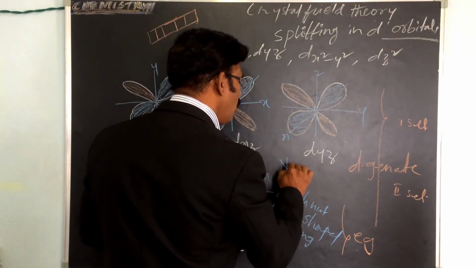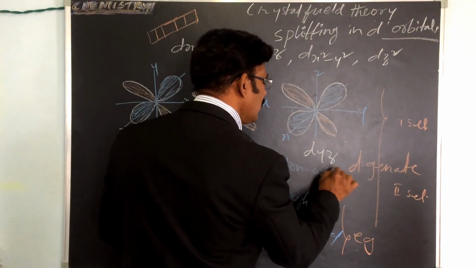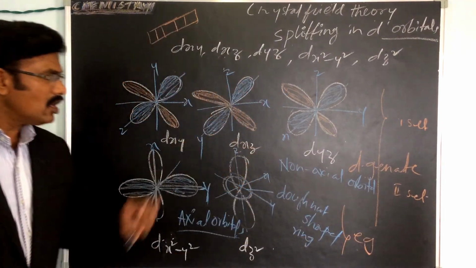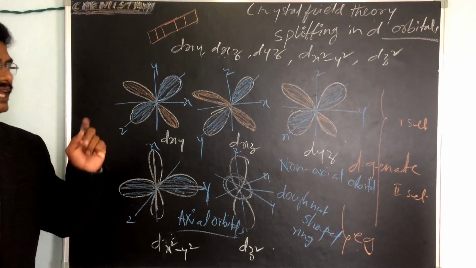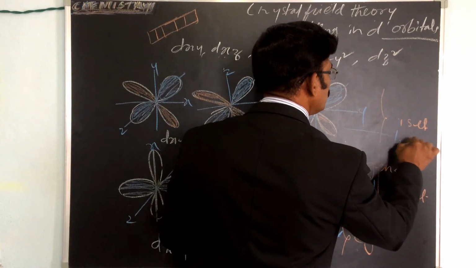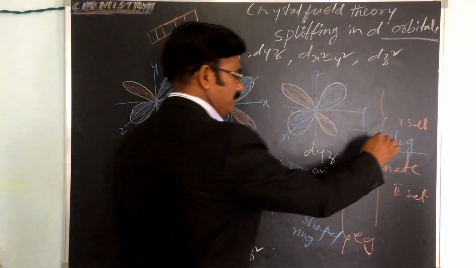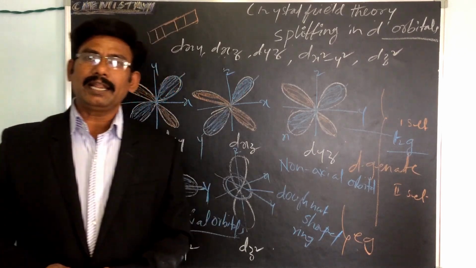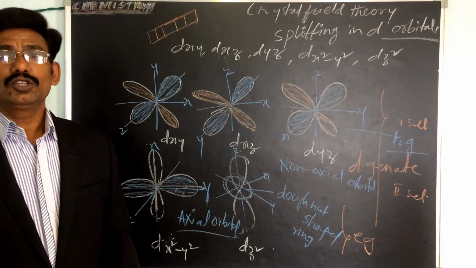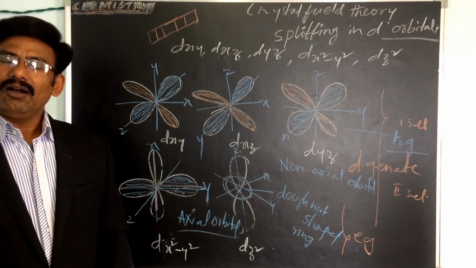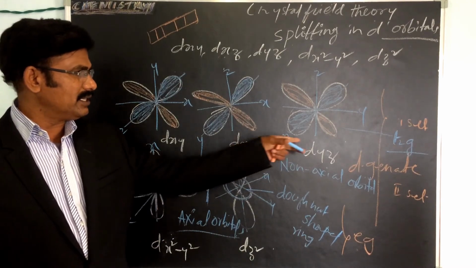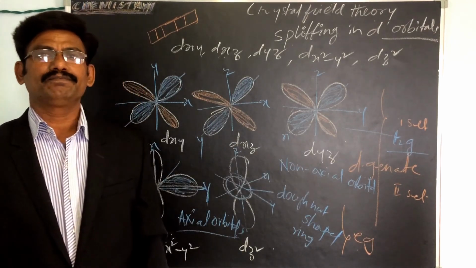This set is called the T2g, which means triply degenerate set. So one is the axial orbital set, and the other is the non-axial set. The non-axial set is called the triply degenerate set.